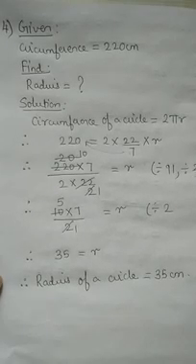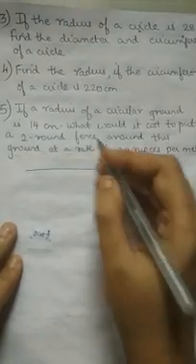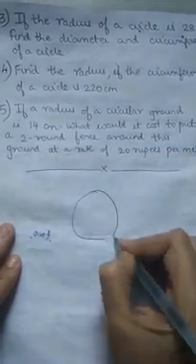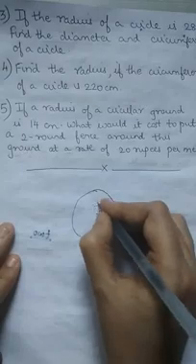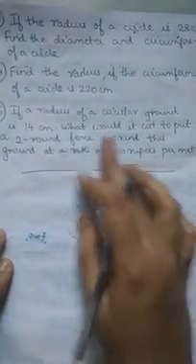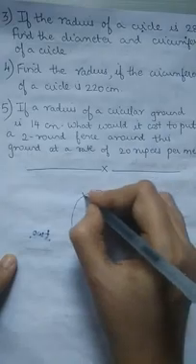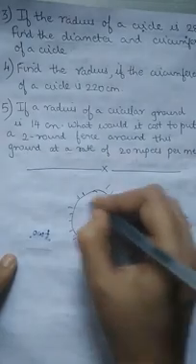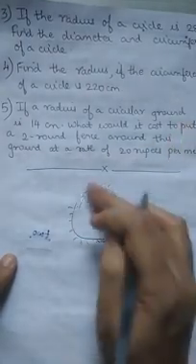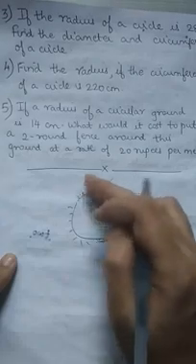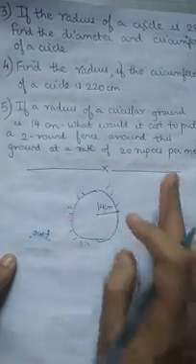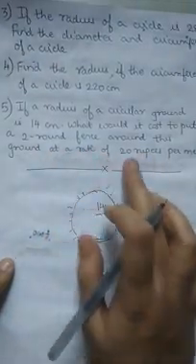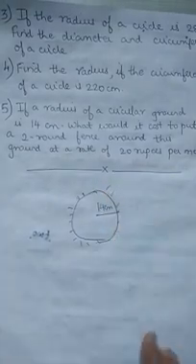Now let's see the fifth one, the last sum. Now what is the fifth one? If the radius of a circular ground, suppose this is a circular ground, the radius of it is 14 centimeter. Okay. What will be the cost to put a fence? I'm putting this fence around the circular ground. You're putting it along, not inside. If it was inside, then it was area. But you're putting along a circular ground. So it is only finding out the circumference. Okay, and 2 rounds of fence, 1 round and again 2 rounds, at a rate of 20 rupees per meter.